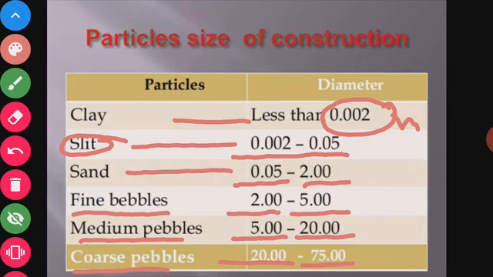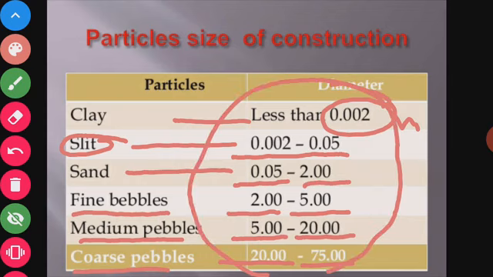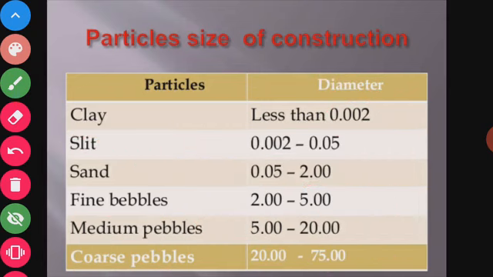Here we have seen that the diameter of each particle, clay, silt, sand, fine pebbles, medium pebbles and coarse pebbles, is different. It is not the same. Like the diameter of clay particles is very small, while the diameter of coarse pebbles is the highest among these. So here we know that soil is a mixture of different particles, and the size and diameter of those particles are different.